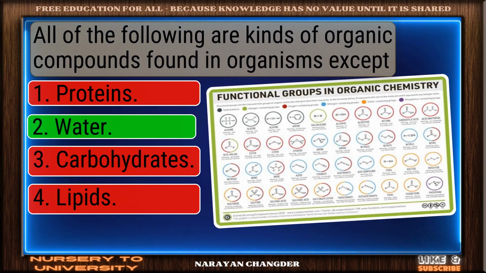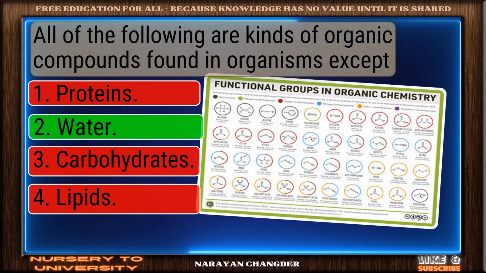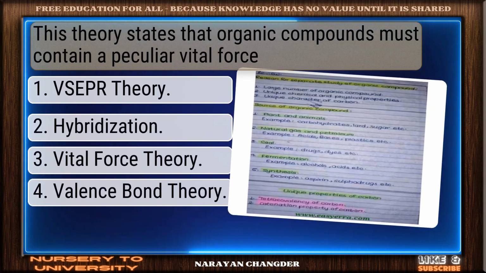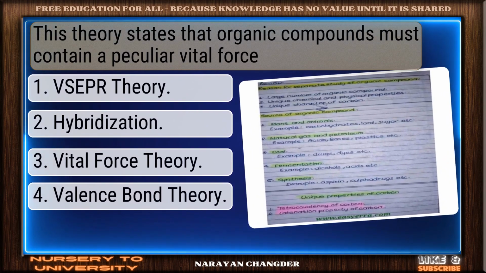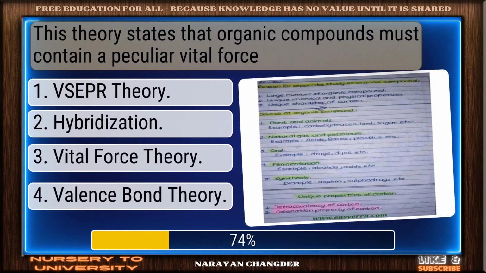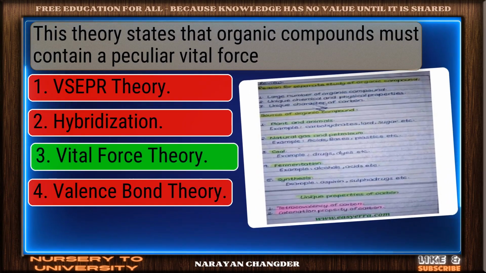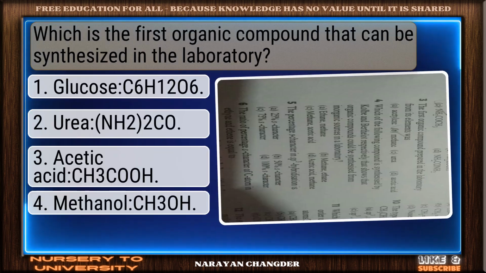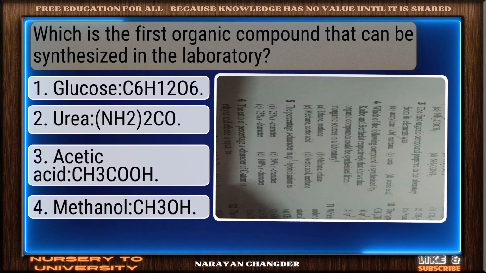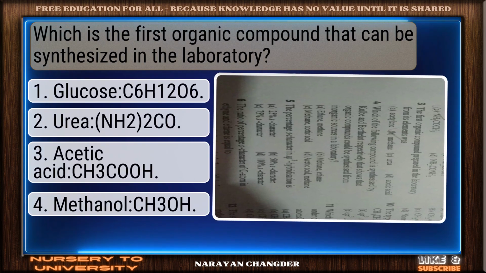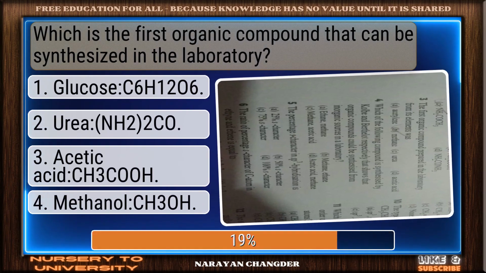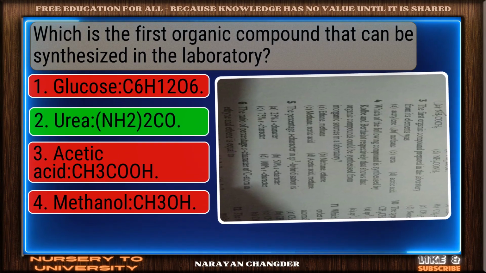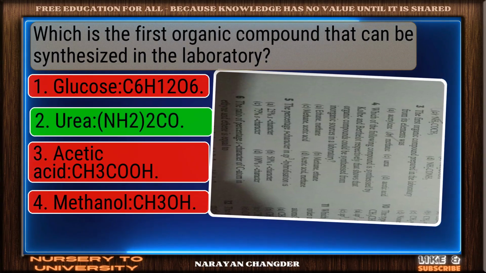Well reasoned. Water is the correct choice. This theory states that organic compounds must contain a peculiar vital force. Right again. Vital force theory is a valid answer. Which is the first organic compound that can be synthesized in the laboratory? Exactly. Urea makes sense and it is the right choice.